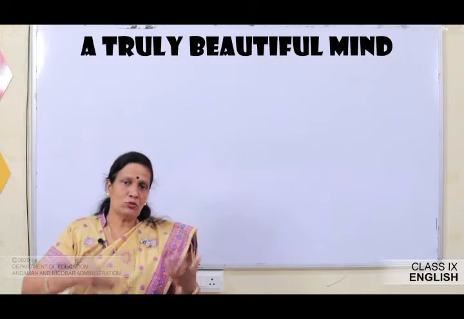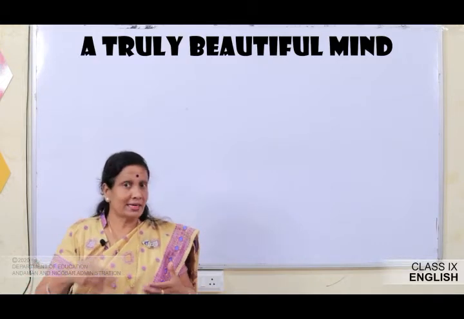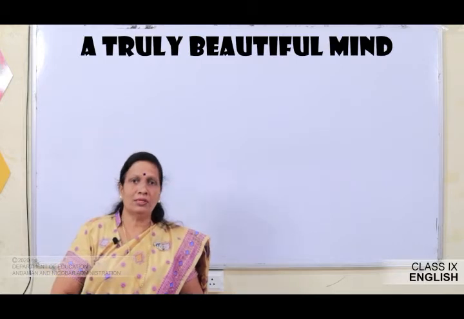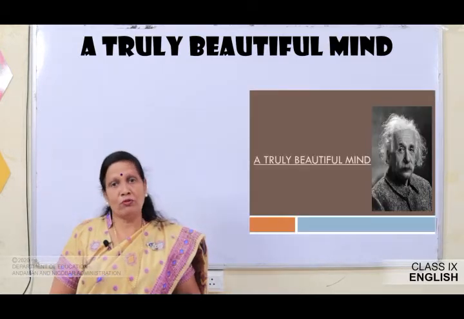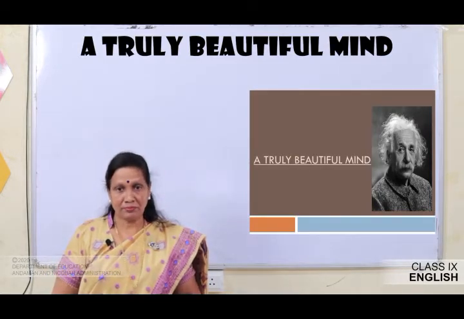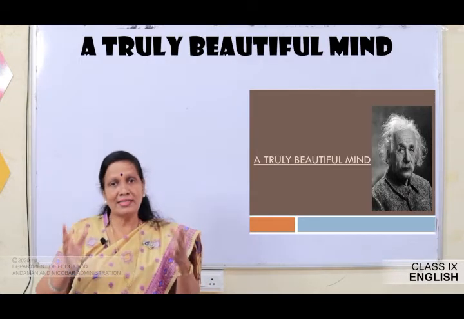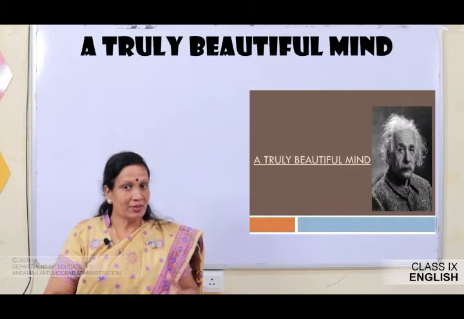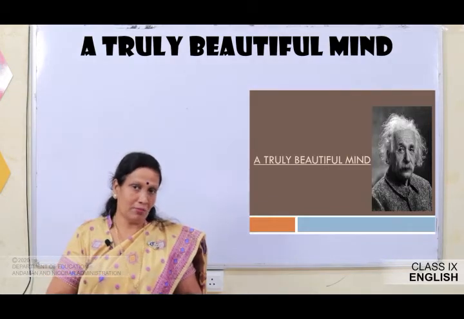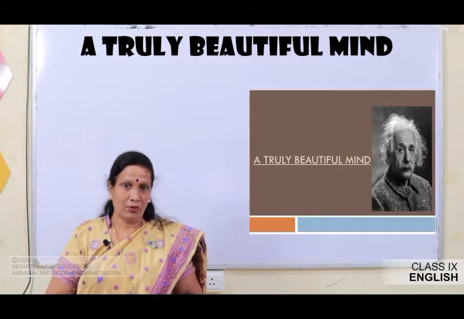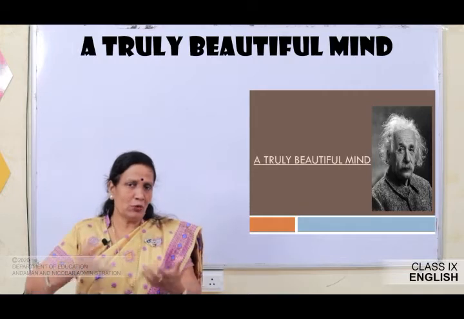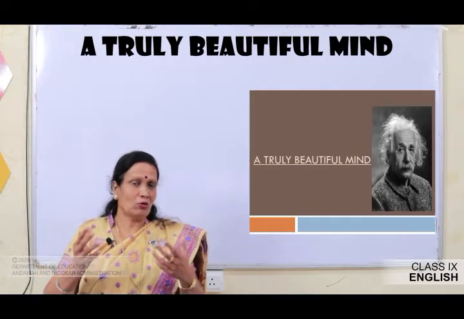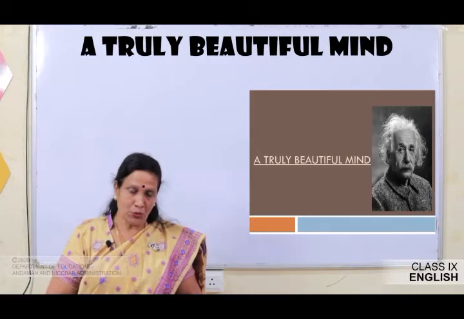So, it will help you to understand the lesson in a better manner. Now, let us move on to the lesson. A truly beautiful mind. Children, you can see the picture of Einstein here on the screen. This picture is when he had become old. Okay. We will be looking at more pictures when he was young and also pictures of his childhood as we read the lesson.